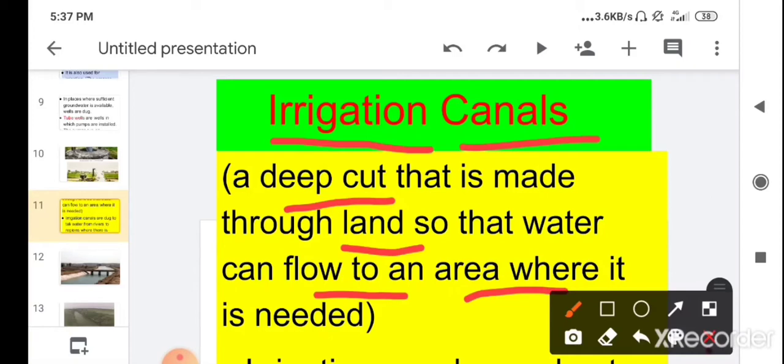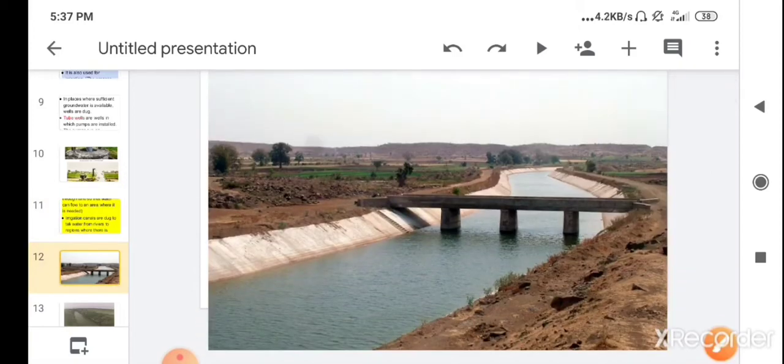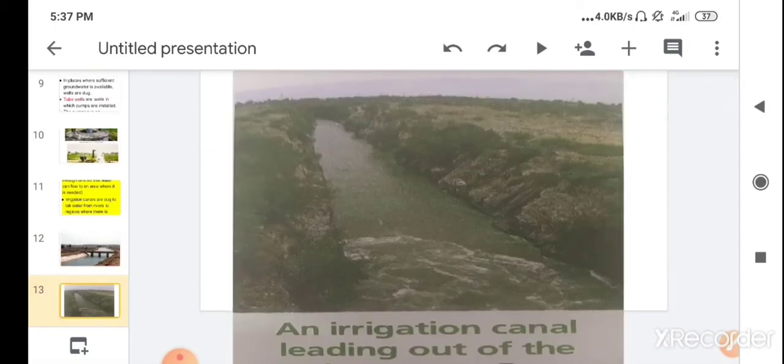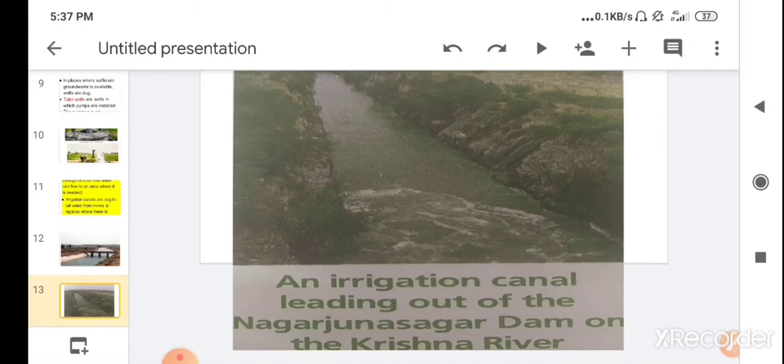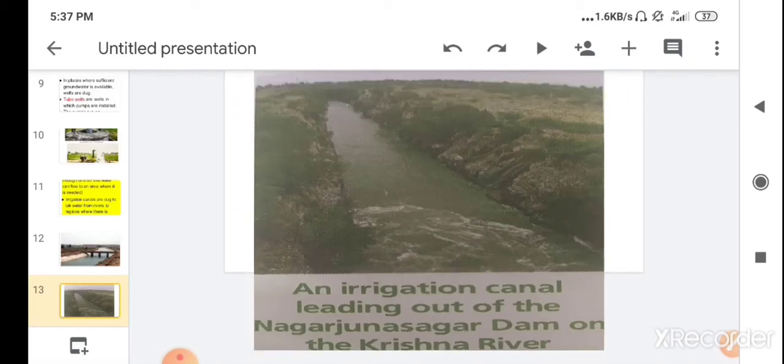Here you can see the picture. It is an artificially dug area on the land through which the water is supplied to the area where water is needed. You have seen such type of canal in the villages. So an irrigation canal leading out of the Nagarjun Sagar Dam on the Krishna river. So this is a picture of an irrigation canal leading out of the Nagarjun Sagar Dam on the Krishna river.